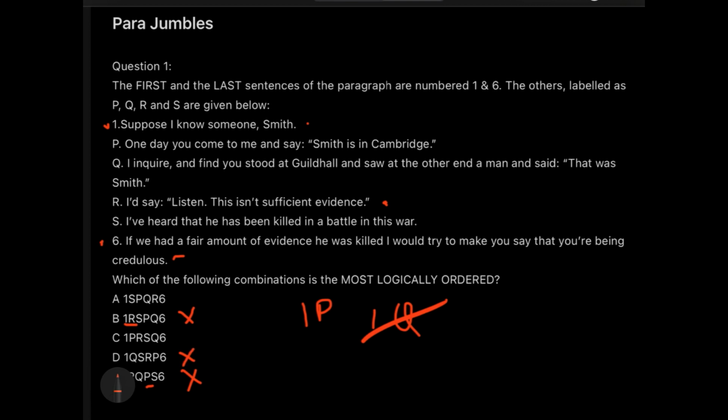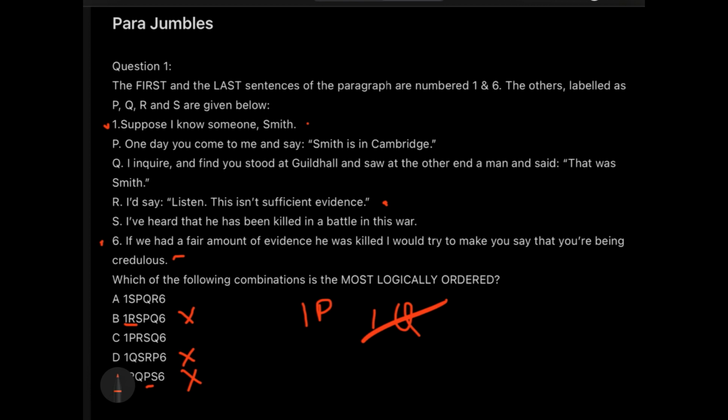Wow. Now see, I'm explaining you this, so I'm taking so long time. But when you are doing it on your own, you're not explaining it to anyone. So you're just going to cancel all the options at a very faster pace. So you will see that in 1 minute only, you will be able to eliminate three options easily. And then you can just spend 30 seconds more to find out which option would really go best. Okay, one S or one P.